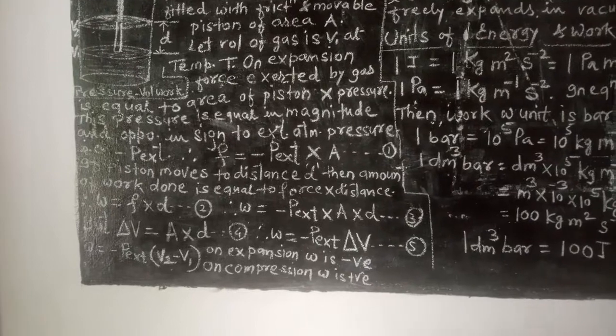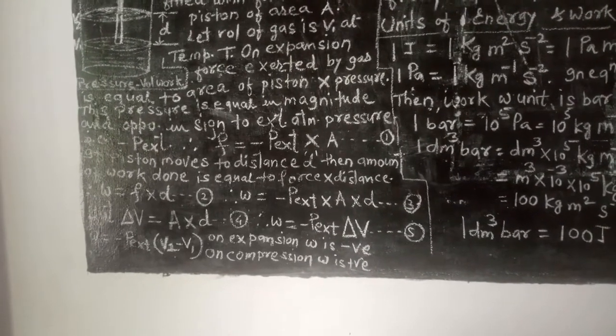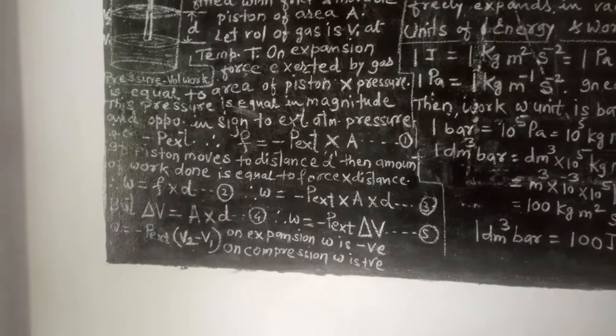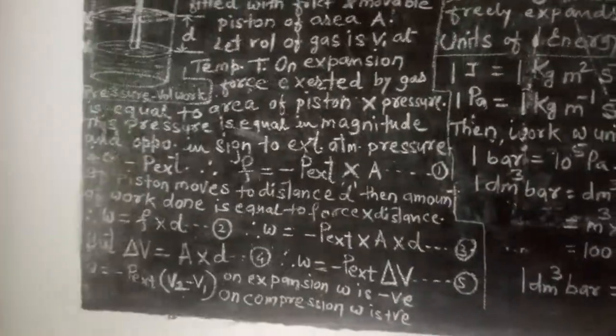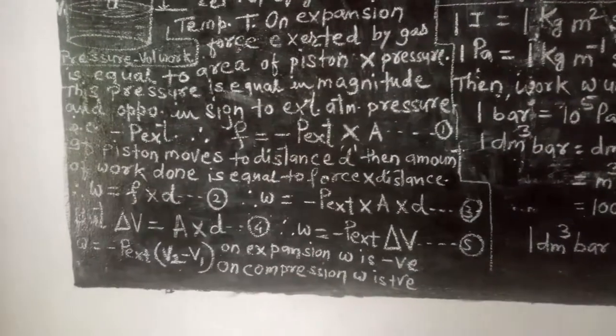Now if the piston moves a distance d, the amount of work done is equal to the force multiplied by distance. So I have written W is equal to F into d, and substituting the value we get the expression W is equal to minus P external delta V, or W is equal to minus P external (V2 minus V1).